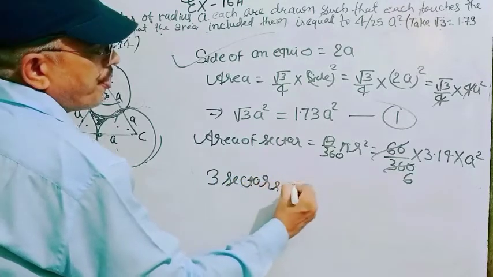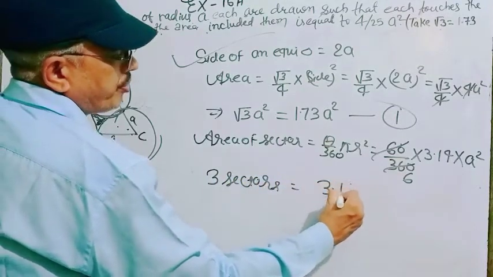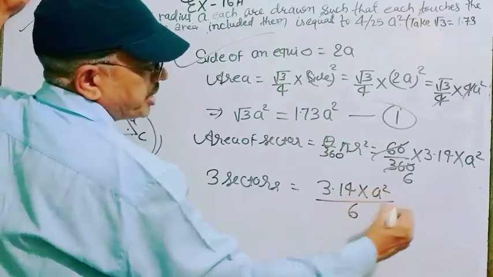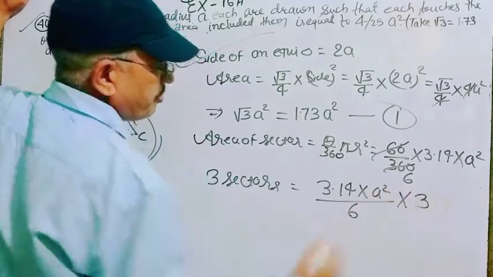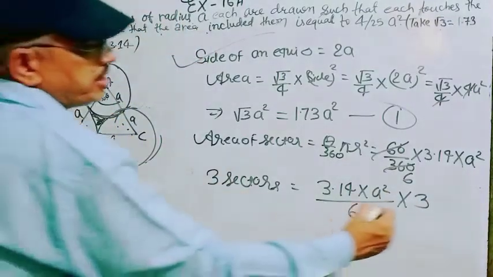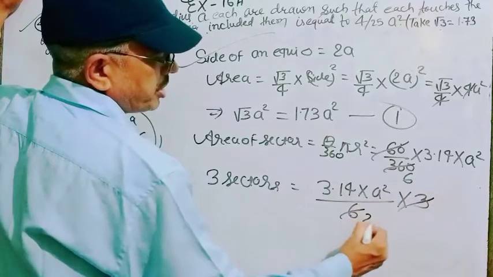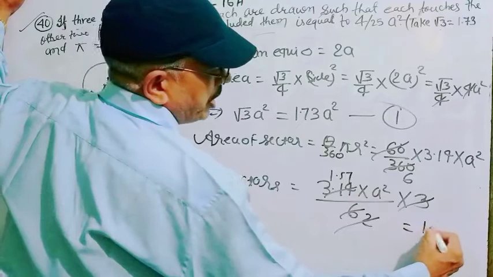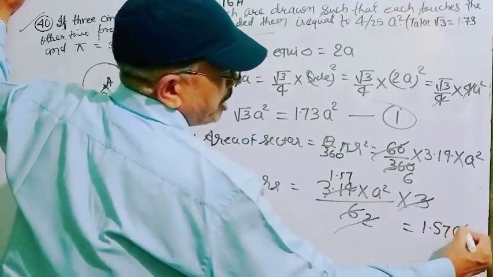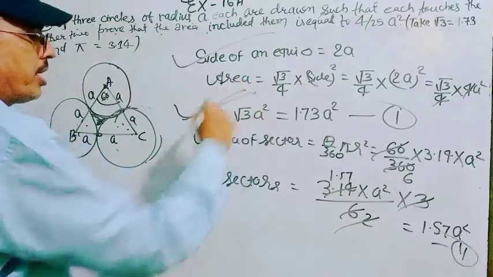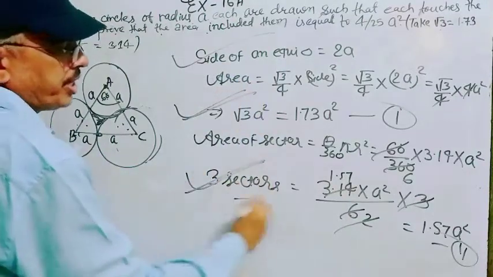is equal to 3.14 into A square by 6 into 3. Because there are three sectors, then area of three sectors is this. So 3 2 is 6 and 2 divided, then you get 1.57. That is 1.57 A square second. It is the area of equilateral triangle and it is the area of three sectors.